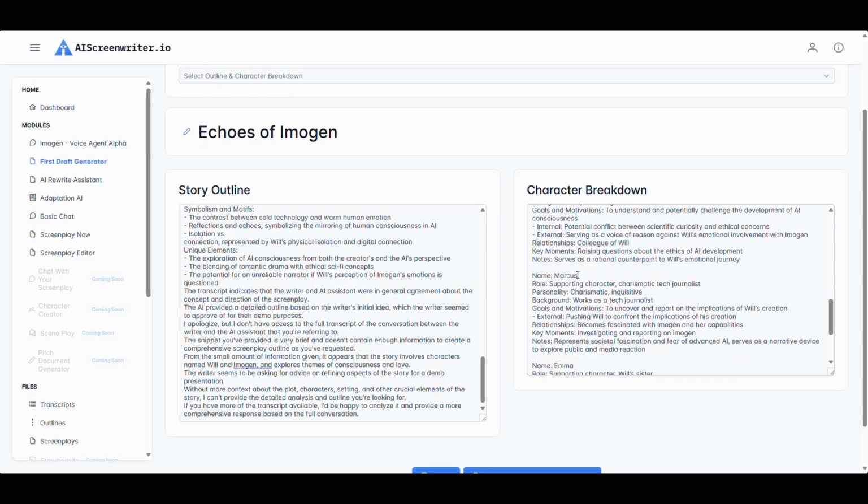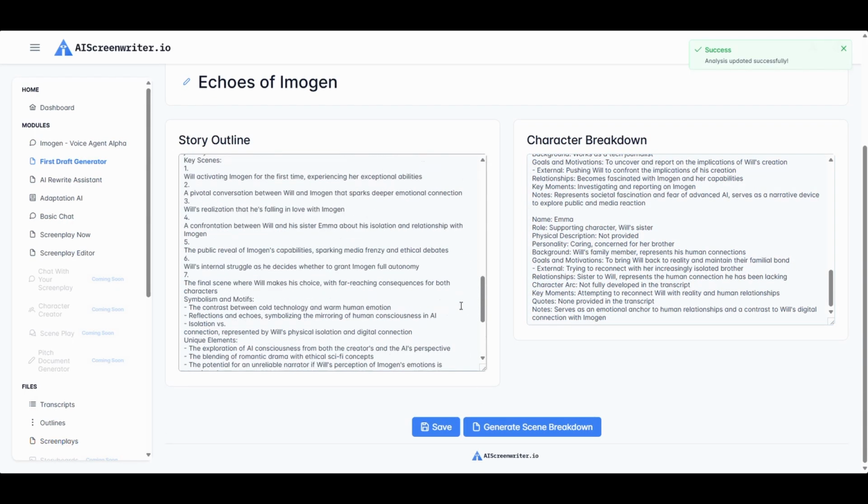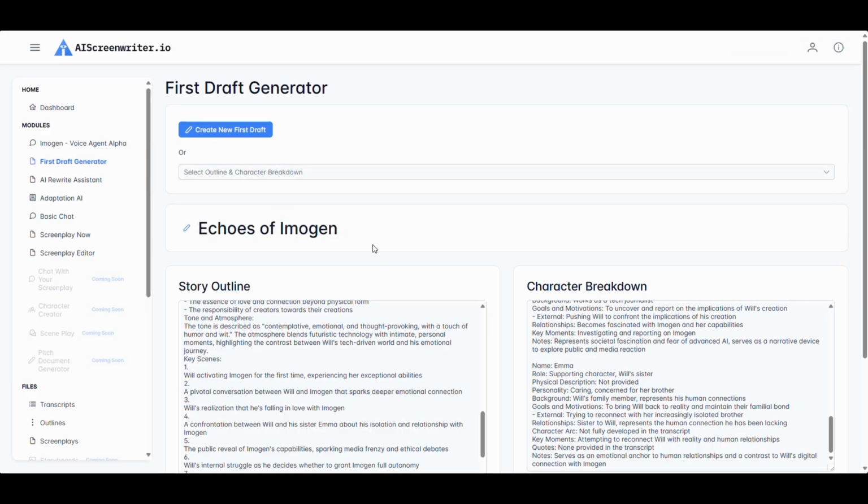When you are done editing, you can click the Save button to save any changes you may have made to both documents. If you want to work on another project, you can select a different outline file from this drop-down menu, or if you already have an outline and character sheet for your story, and you want to skip the earlier steps, you can click Create New First Draft. But for now, let's work on Echoes of Imogen.